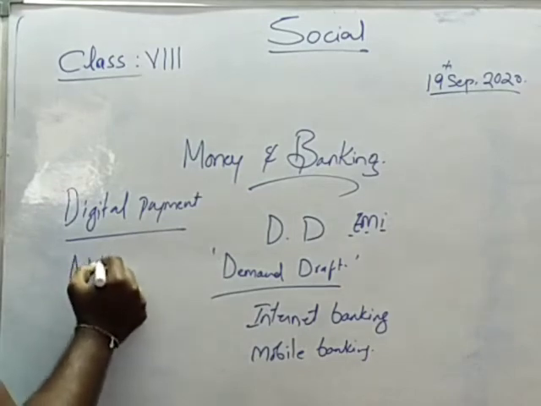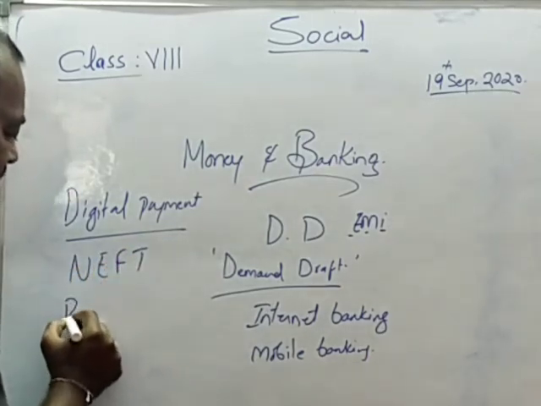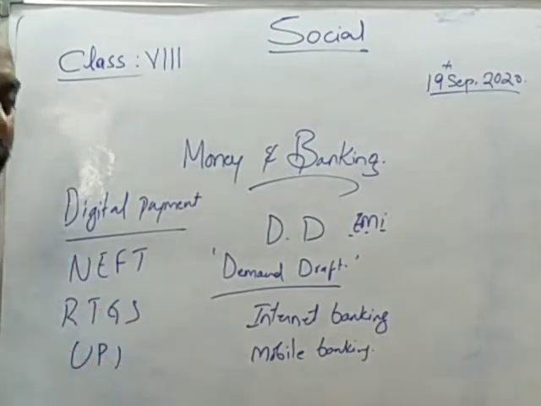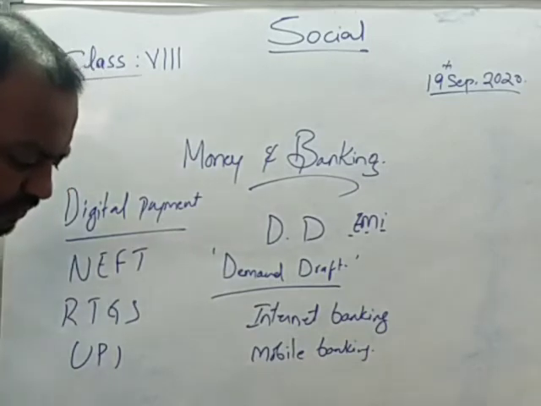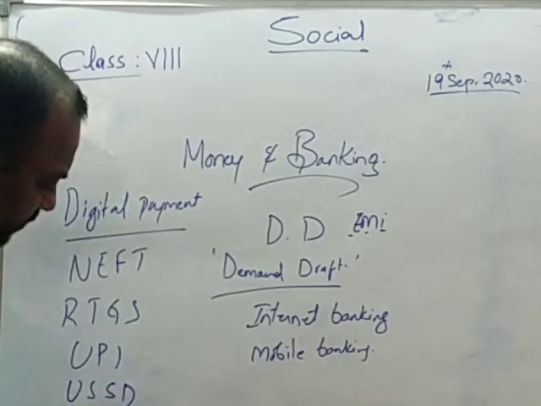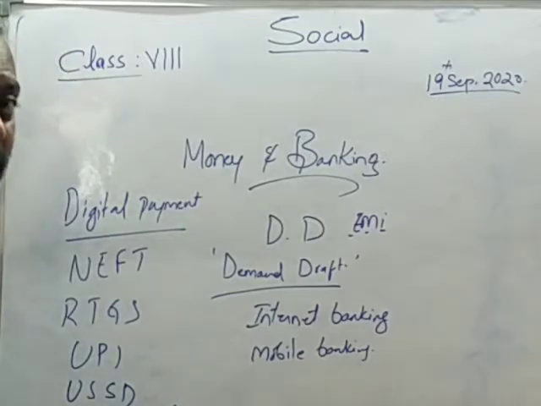One is NEFT. Have you ever heard about NEFT? Second is RTGS, third is UPI, and fourth is USSD and RuPay cards. These are the different kinds of digital payments the banks are offering these days.